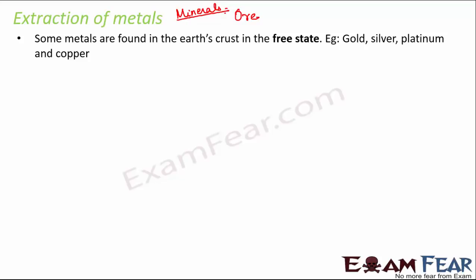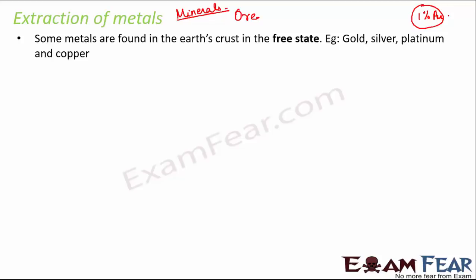Now it may happen that you have a rock which has just 1% of gold. Just an example. That means it is a very small amount of gold. So in order to extract that small amount of gold from that huge rock, it is going to take a lot of effort. You will also have to follow a process and spend a lot of money. So it might not be profitable to do so much of an extraction process just to get 1% of gold. So that means this is not going to be a profitable thing, right? So in this case, this rock is just a mineral.